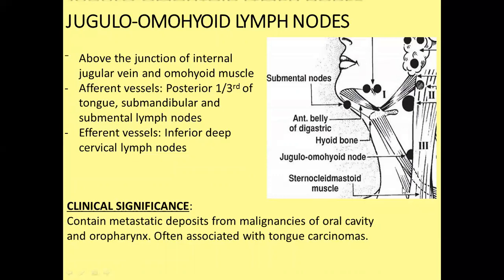But you can see this is the superior deep cervical lymph node. I have told you about the superior deep cervical, which consists of jugulo-digastric and jugulo-omohyoid. Jugulo-omohyoid contains metastatic deposits from malignancies of the oral cavity, oropharynx, and is often associated with tongue carcinoma.